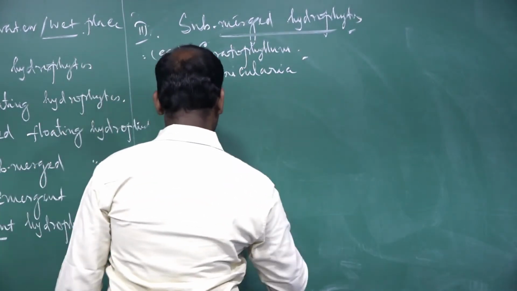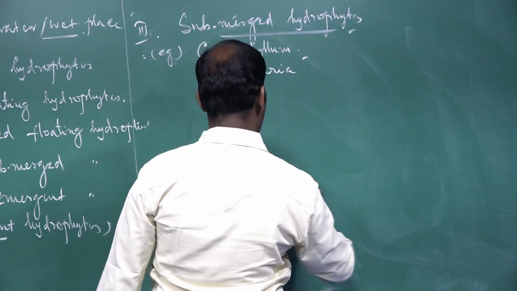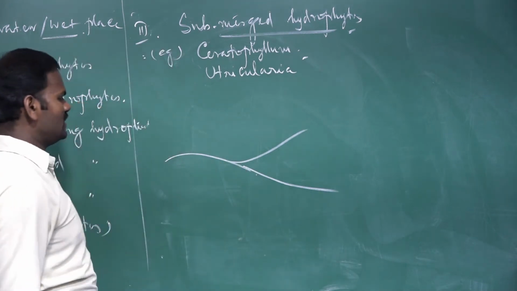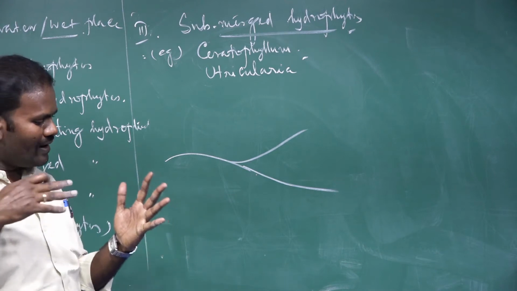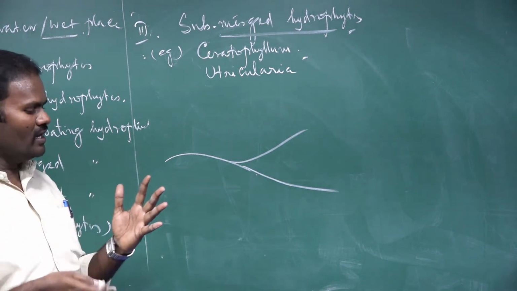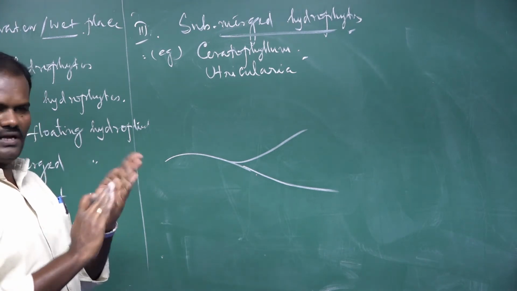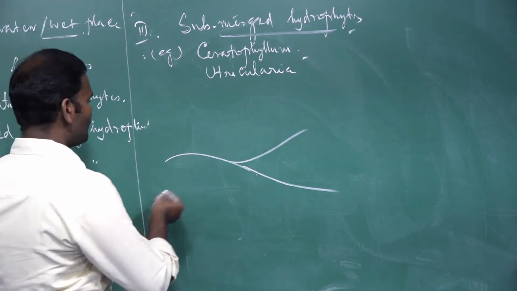For better understanding, here it is Ceratophyllum. In Ceratophyllum, the submerged leaves are dissected leaves. The leaves are divided so that, due to water current or flowing water, the water may easily flow through. That is why the lamina of the leaf becomes dissected, divided. So these are called dissected leaves.